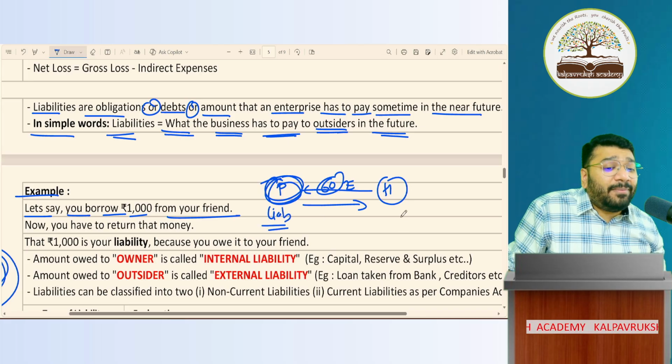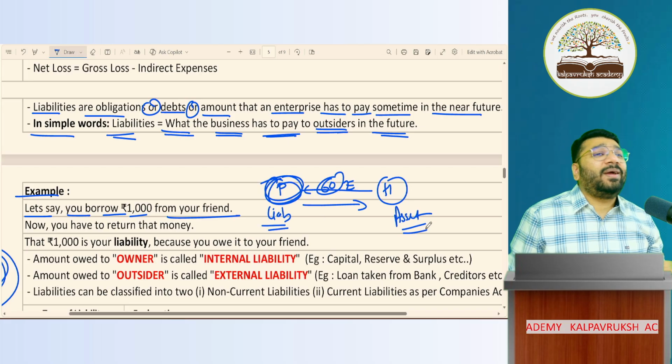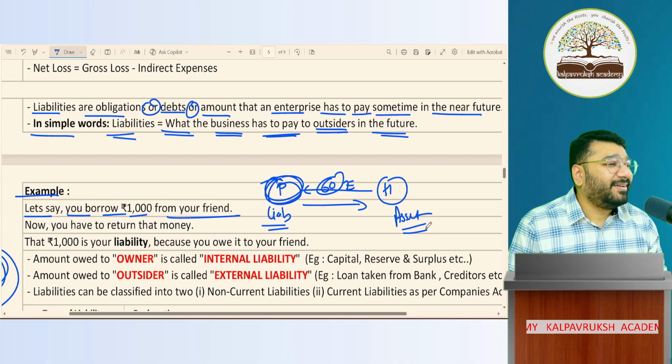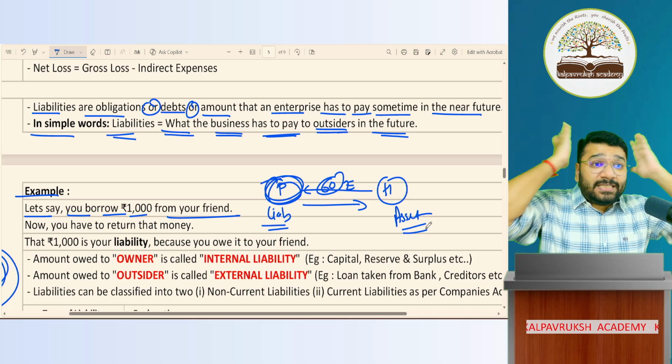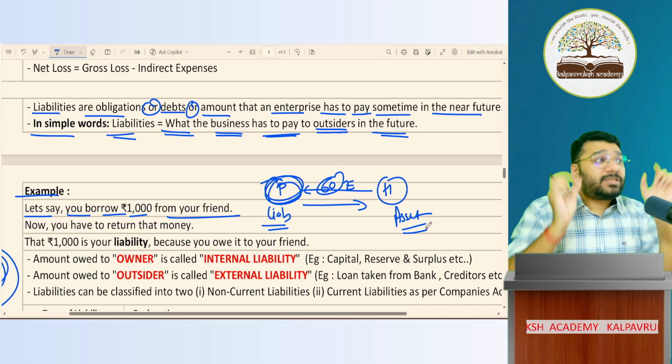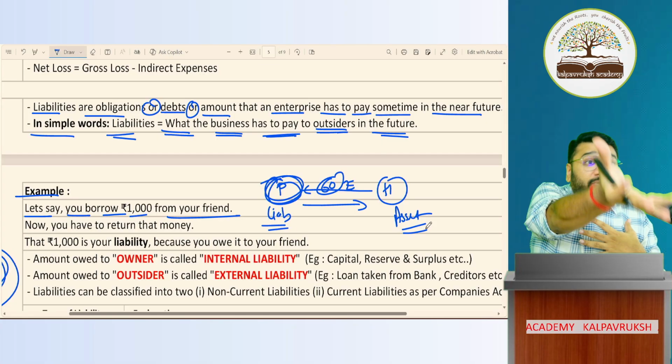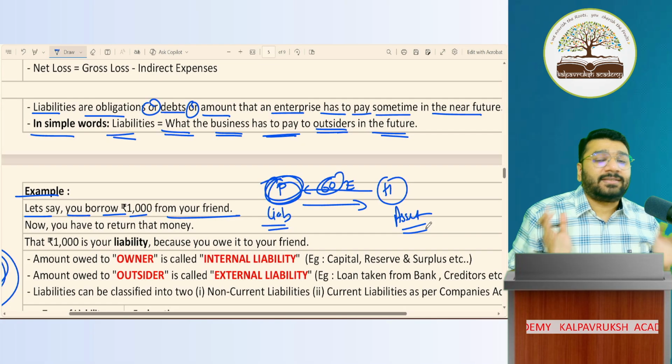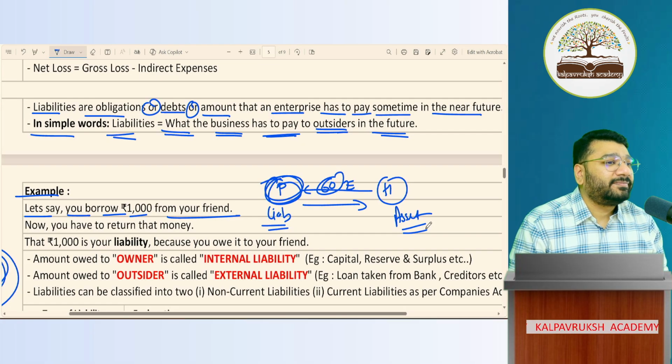Same thing for Harshil becomes asset. Clear or not clear? Which means if I have to pay anyone in future, that is called liability. If I have to receive from anyone in future, it means asset. This is liability.